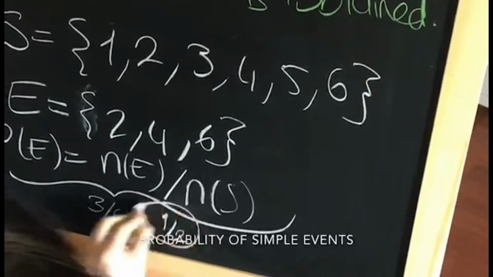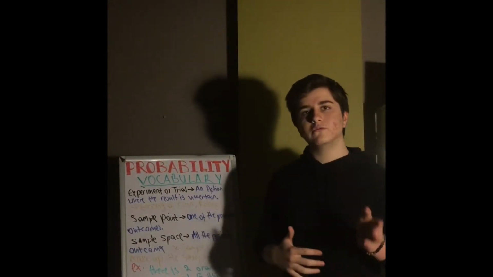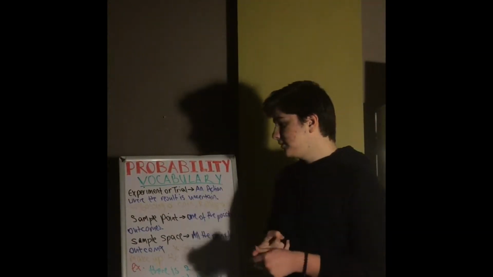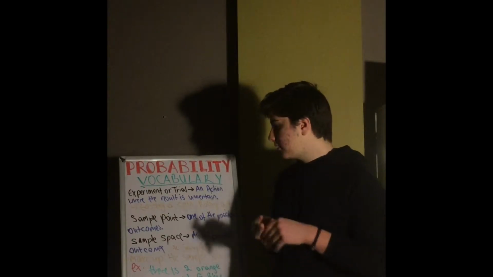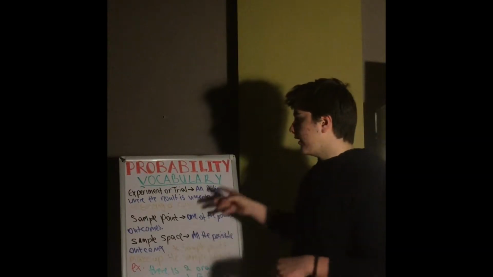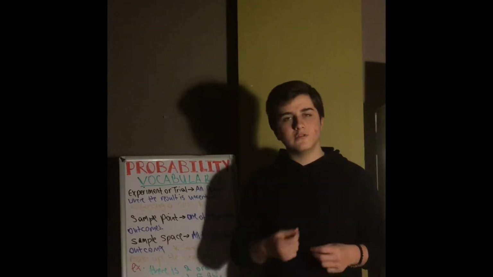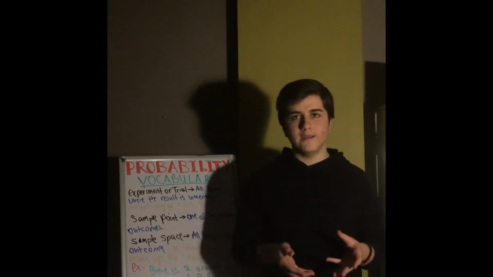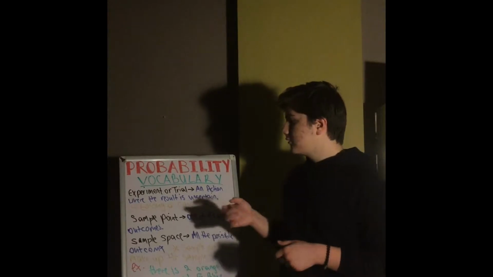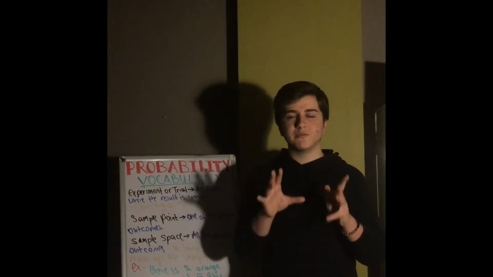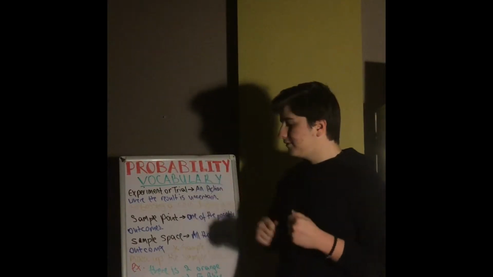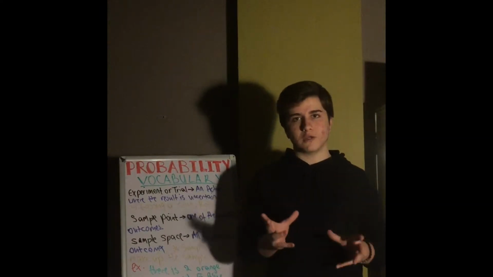There are some words we need to learn to continue through this topic. Experiment, sample point, and sample space. Experiment is an action where the result is uncertain. Tossing a coin or rolling a die is an example for it. Sample point is only one possible outcome, and sample space is all the possible outcomes.